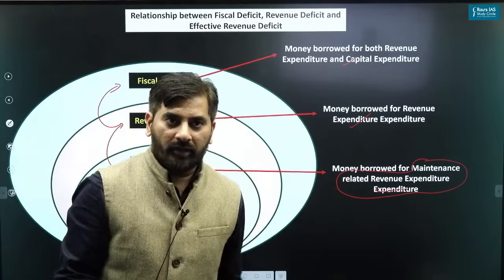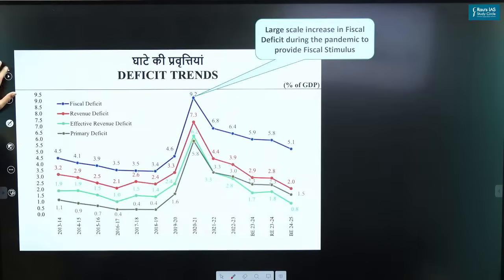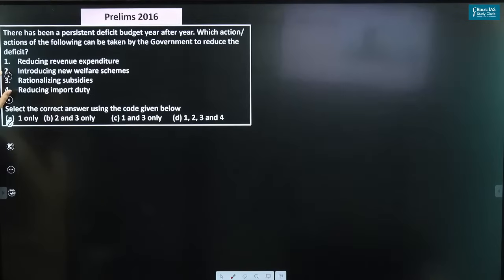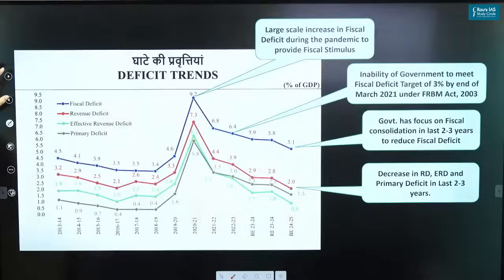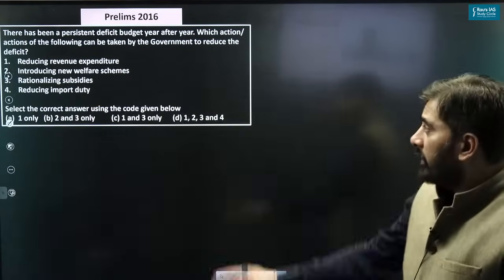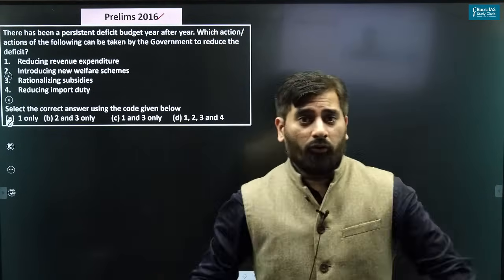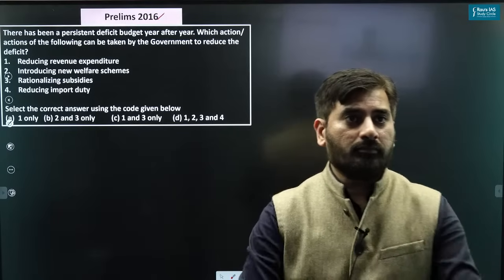So let's quickly take up the practice questions. We can go through these deficits later. Let's take up the practice questions. Look at practice question number 2000 asked in prelims 2016. What do you think is the answer? All of you.